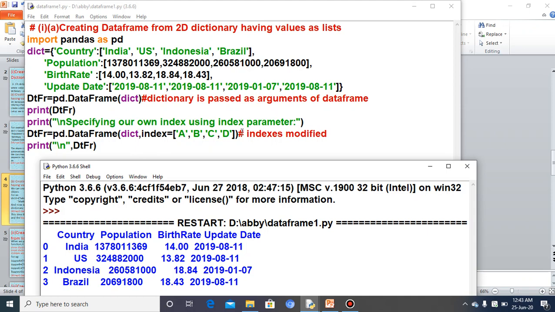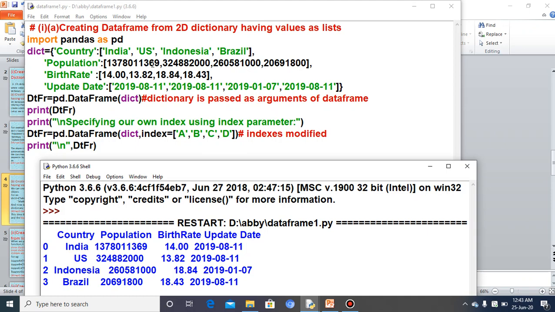The only thing you need to know is that whatever the number of values of the key, like 1, 2, 3, 4, the index you provide must have that many entries, like a, b, c, d, 4 indexes because of the 4 values.